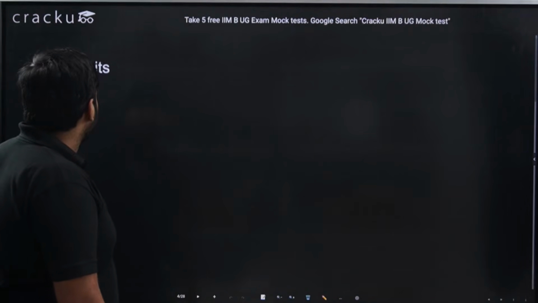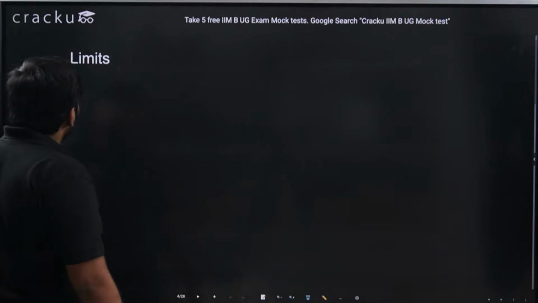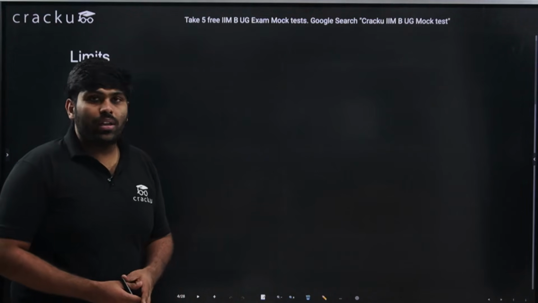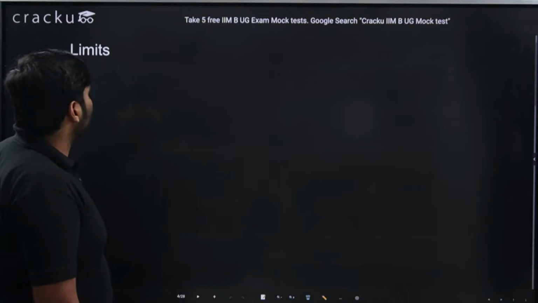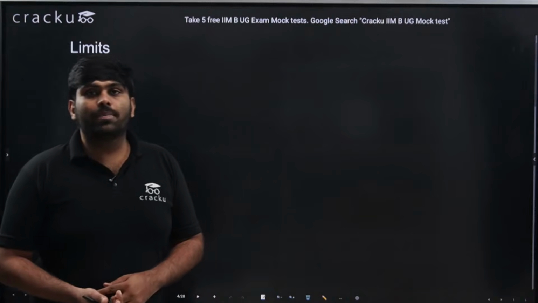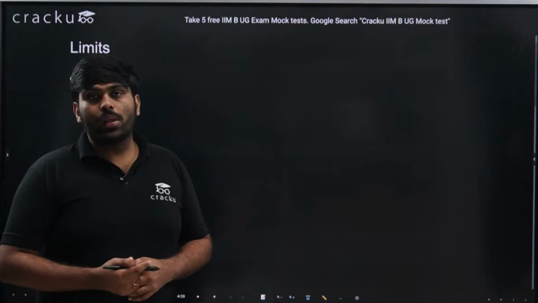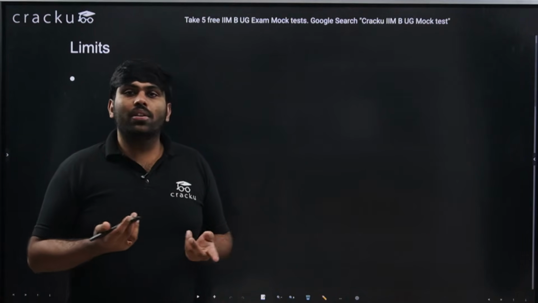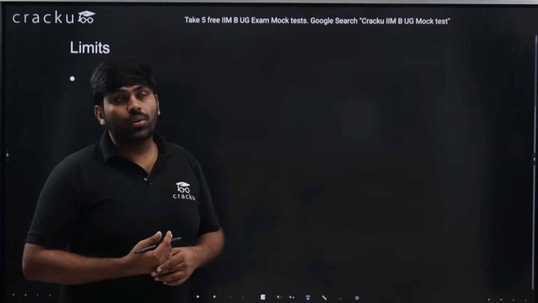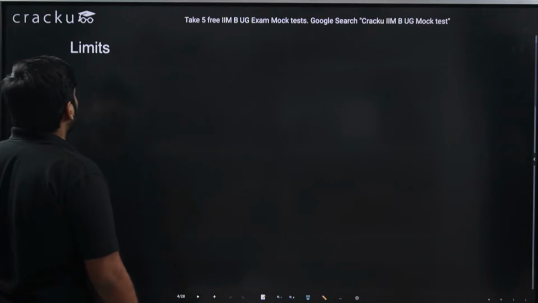So let us start with limits. What is basically a limit in calculus? The reason we are taking this up is that it is clearly mentioned on the IIM Bangalore FAQ portal. The syllabus for this particular exam is NCERT 11-12. NCERT 11-12 obviously does contain continuity, differentiability, all these things. So, starting with the limits part of calculus.